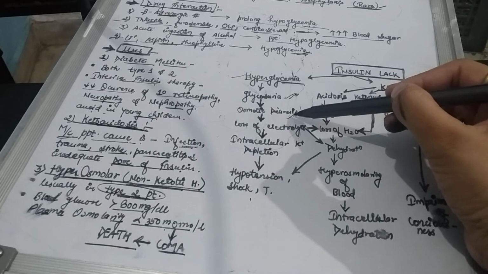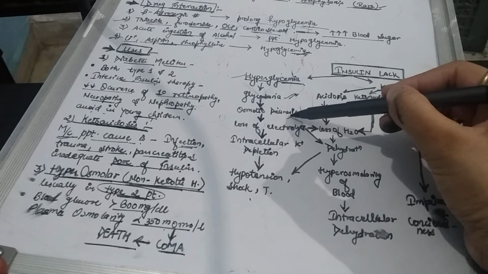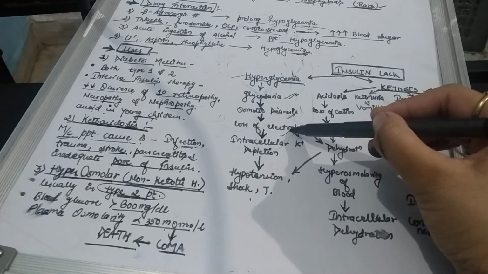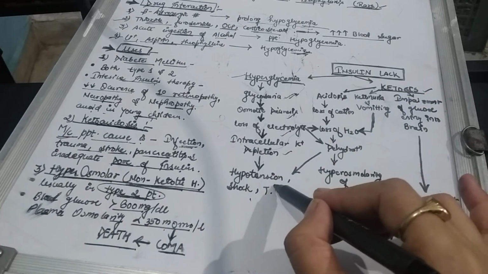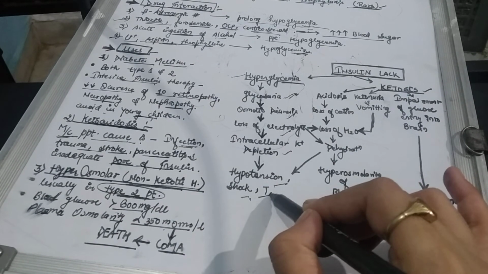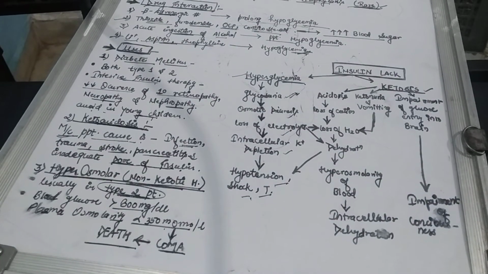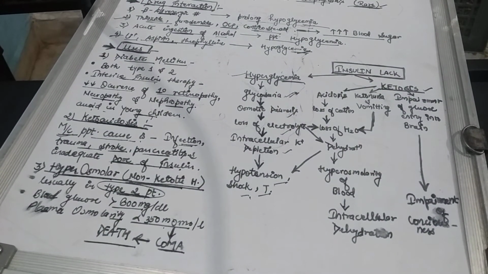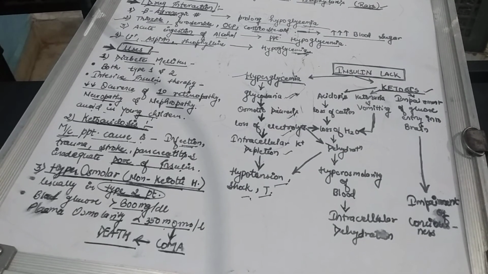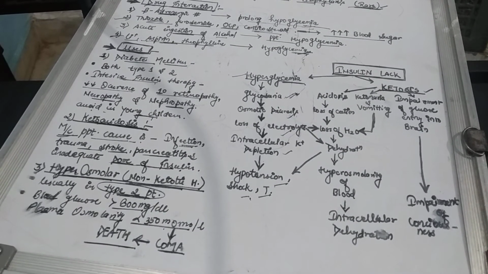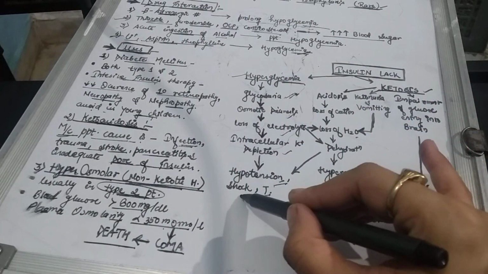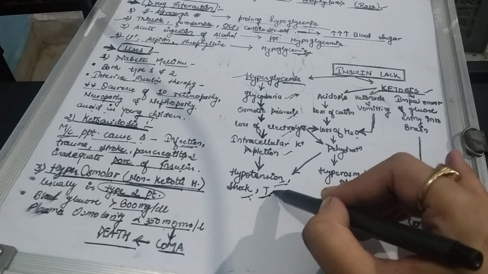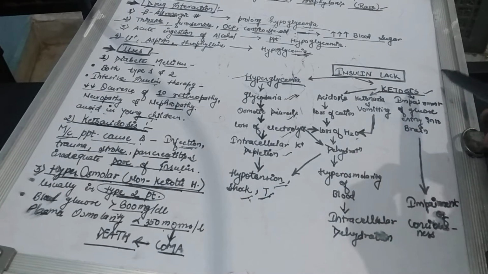Obviously, glucose is excreting out, and there will be loss of electrolytes, intracellular potassium will deplete, hypokalemia could occur, hypotension, shock, and tachycardia can occur because of the loss of glucose along with potassium, that is hypokalemia, as well as other electrolytes like sodium that will also be excreted in the urine. As well as with the electrolytes, loss of water will also occur. There will be hypotension, there will be shock, and to compensate that hypotension, there will be tachycardia.